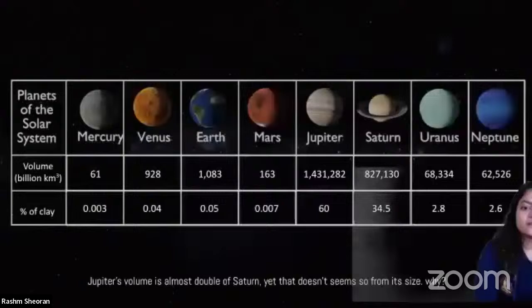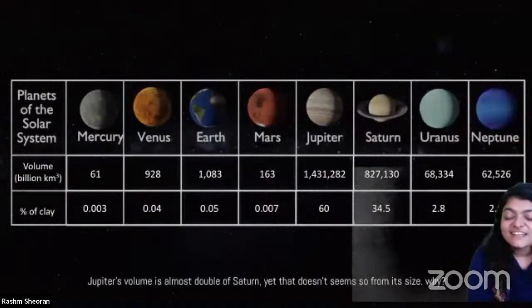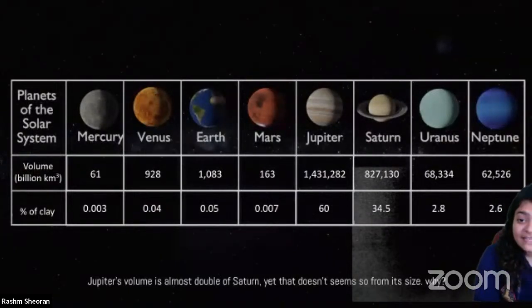Their volume is given. Their volume is very big, like it is too big. If I consider Mercury, this is 61 billion kilometer cube. That means it is very, very high. It's very big in size. But if I compare something like Jupiter or Saturn, they are even bigger, right? They're 14 lakh billion kilometer cube. So we have all these numbers.